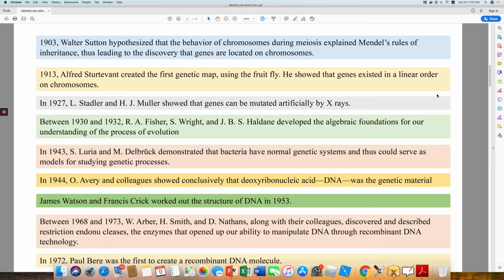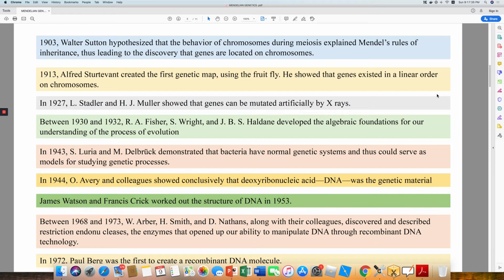Here is the list of certain more discoveries. In 1903, Walter Sutton hypothesized that the behavior of chromosomes during meiosis explained Mendel's rules of inheritance, thus leading to the discovery that genes are located on chromosomes. In 1913, Alfred Sturtevant created the first genetic map using fruit fly. He showed that genes existed in a linear order on chromosome.